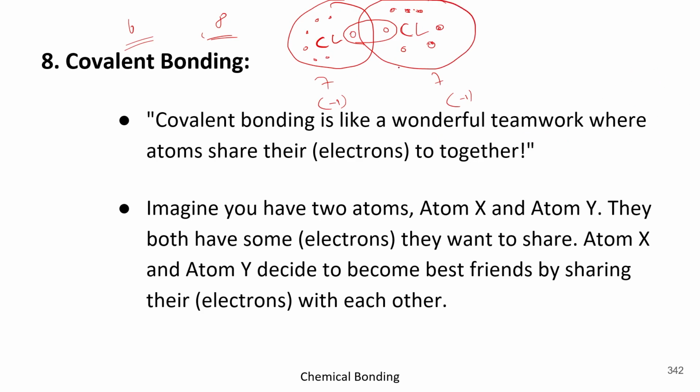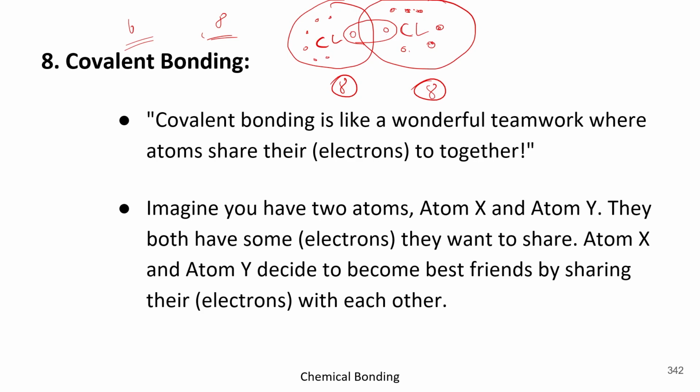So in this scenario, if they start sharing these electrons, we count them like 1, 2, 3, 4, 5, 6, 7 and 8 electrons. Okay. Similarly for this one, 1, 2, 3, 4, 5, 6, 7 and 8 electrons. Got it? So now they both having 8 and 8 electrons.